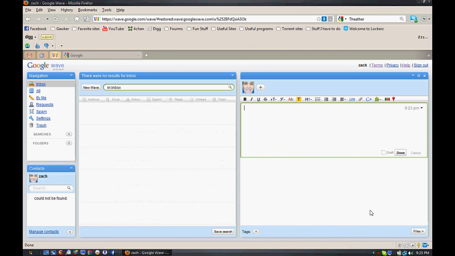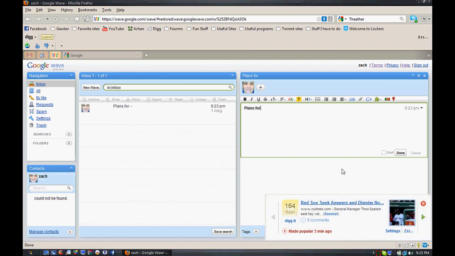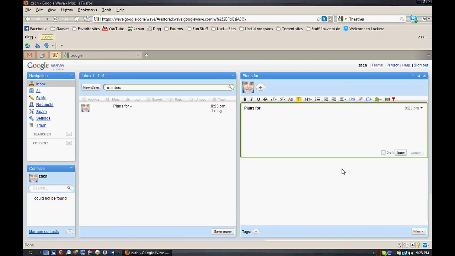So let's start a new wave. I'll call this wave Plans for the Weekend, Red Sox, and so on. And if you notice over here, as I was typing, in my inbox, this thing that I'm starting here, Plans for the Weekend, it came up in real time. If I delete, it deletes.